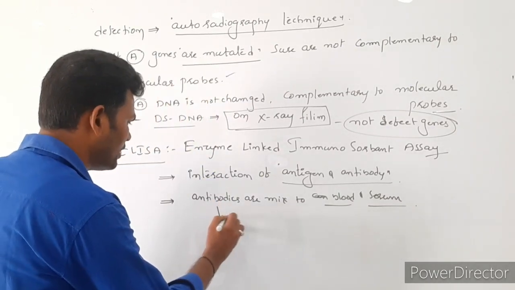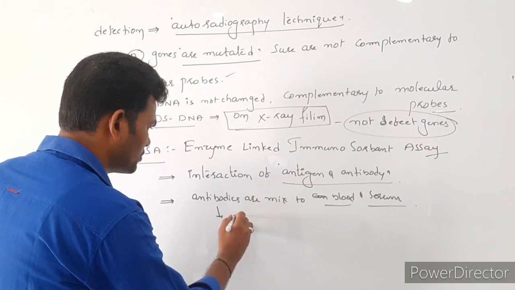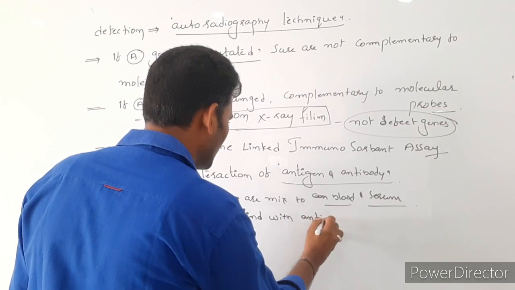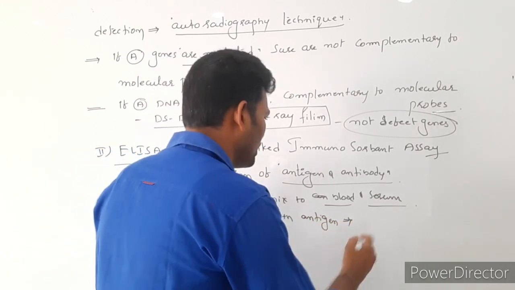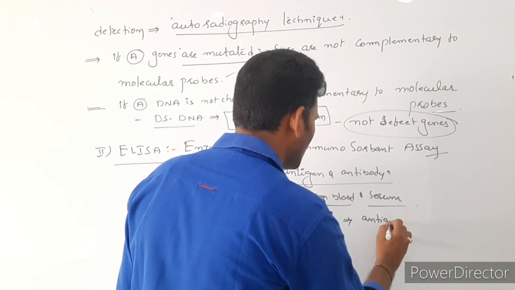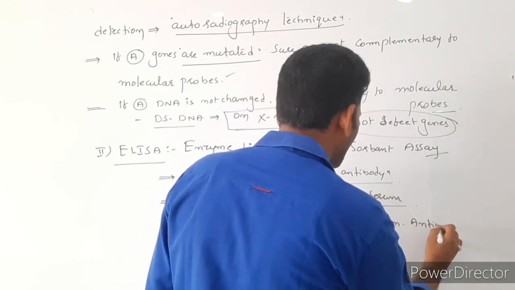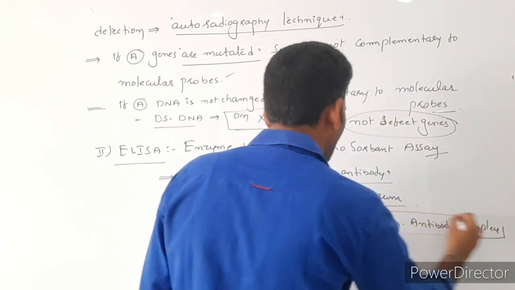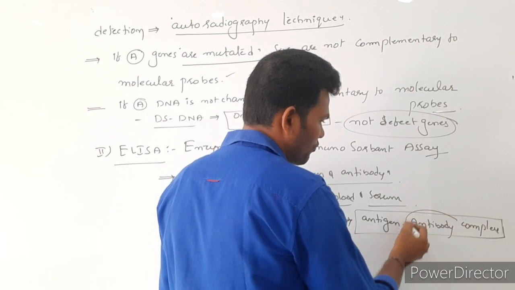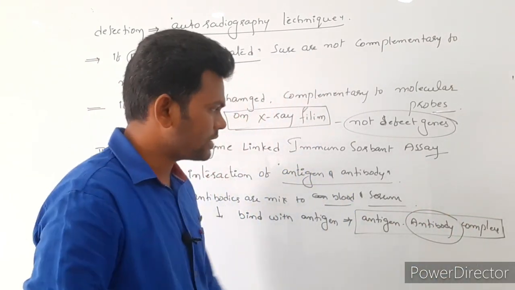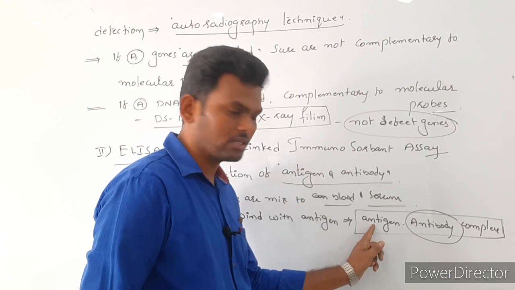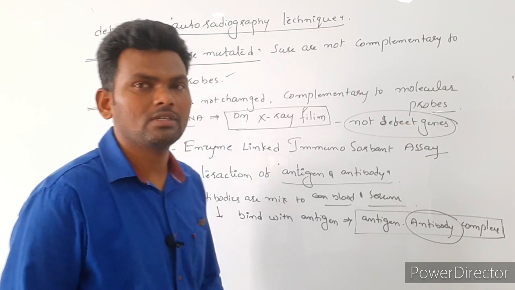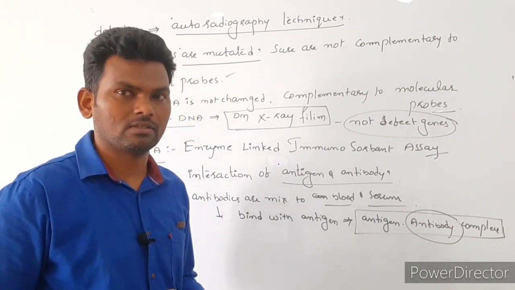Now this antibody is going to bind with the antigen and form an antigen and antibody complex. So antibodies are very specific to the antigen. Okay, then we can detect exactly the disease. So this is one more early detection of disease.